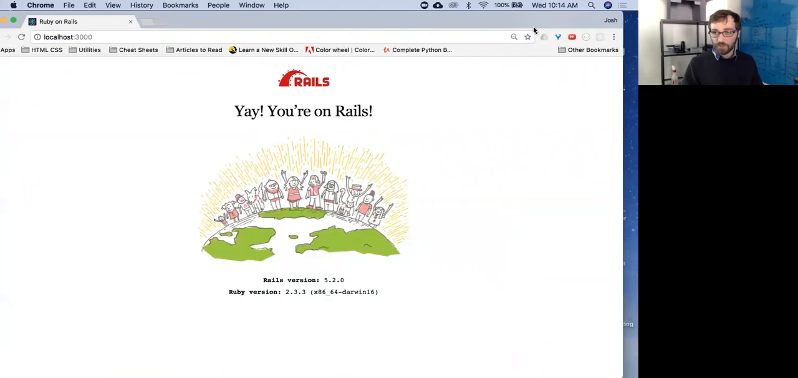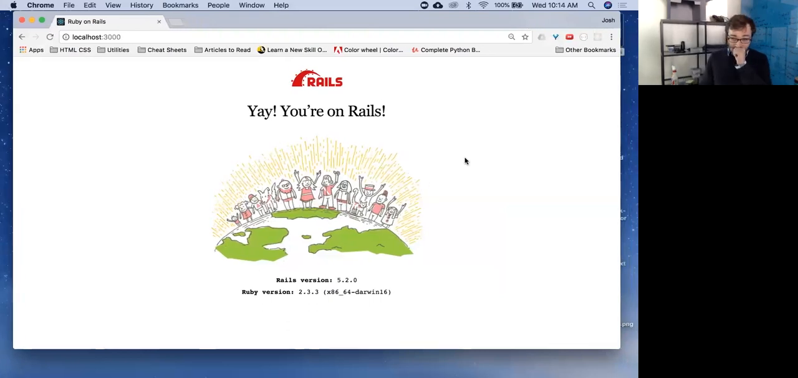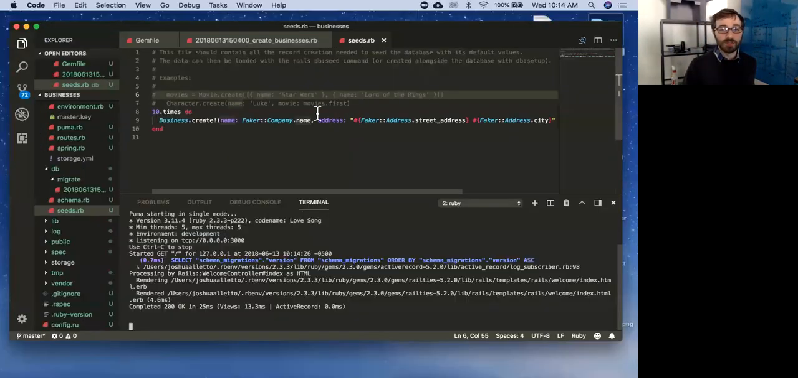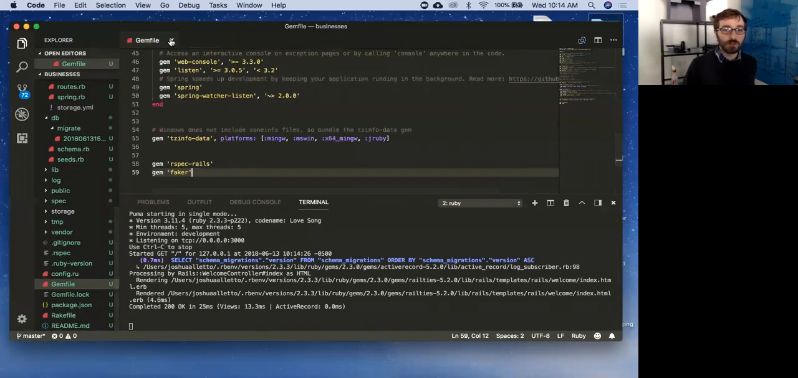Cool, yay, you're on Rails. So we haven't set up any views. We haven't really told Rails to do anything. So it just has this default that lets us know we are running Rails, and we have connected to it on our localhost. Cool? All right, so now we can start actually building stuff. Get rid of this, get rid of this, get rid of this.